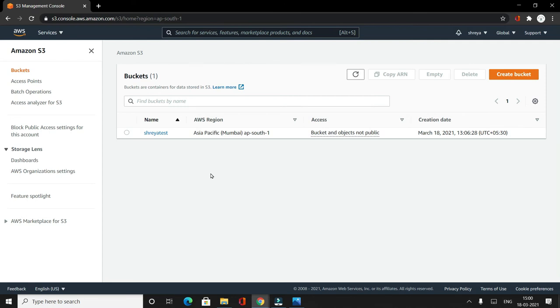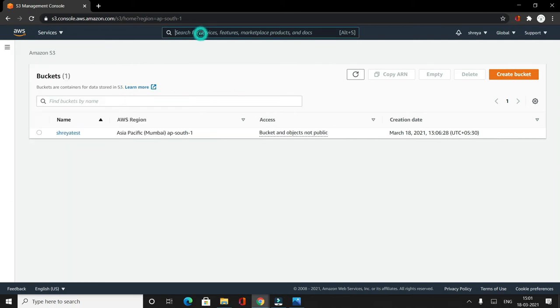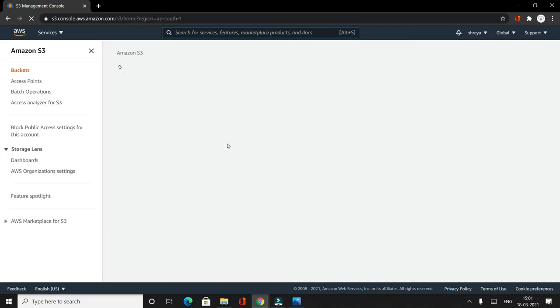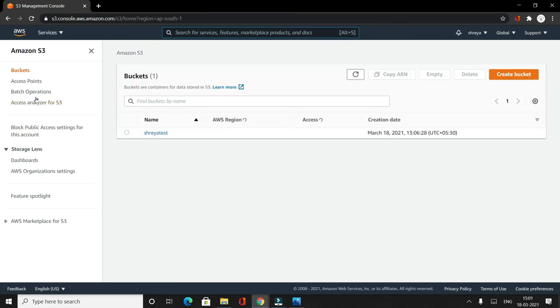Okay, so till now we looked at the basics of S3 and the security best practices, but let us go into this console now and I'll show you how we actually configure those parameters that I spoke about. So let us go to the search bar, and if I just put S3, it will bring up S3. I click here and go to the S3 console. Now on the left hand side you will see there are different options that S3 gives you, like access point, batch operation, access analyzer. We would not look at all of these, we will have a look at these in a separate video. For today we'll just concentrate on the buckets and the different options of security that we can configure.